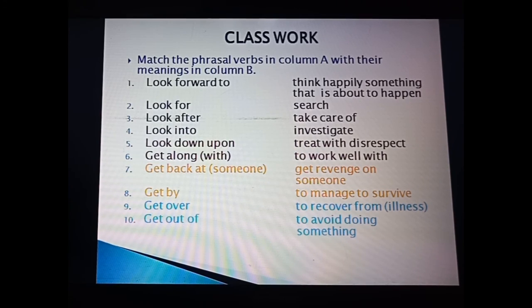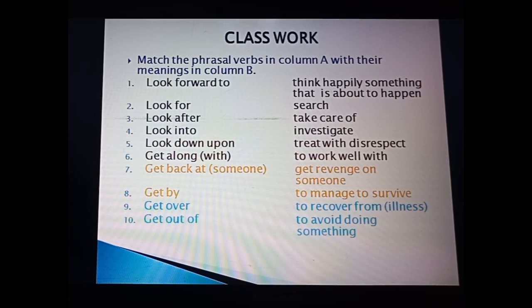What is it called? That is revenge. Get by, to manage, to survive. Like nowadays in this pandemic, so many poor people are not able to manage to survive. Fine. So for this we can use the phrasal verb get by.